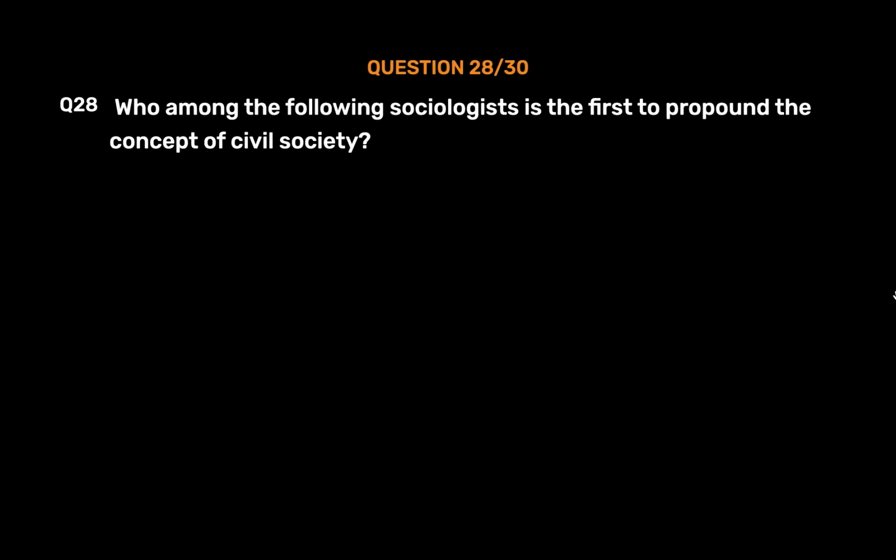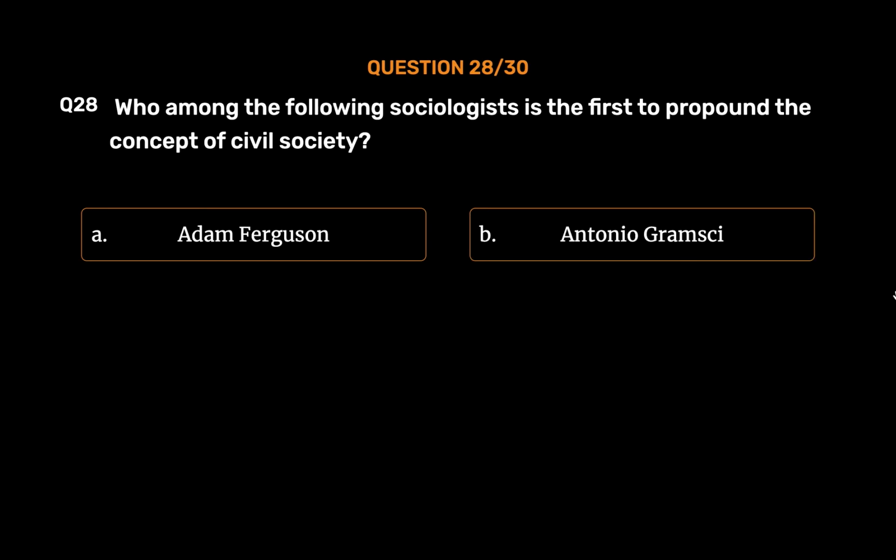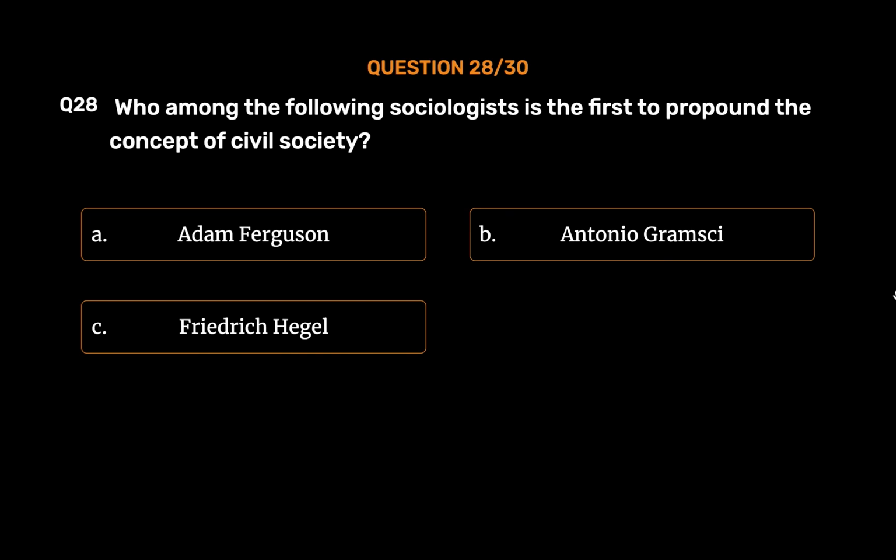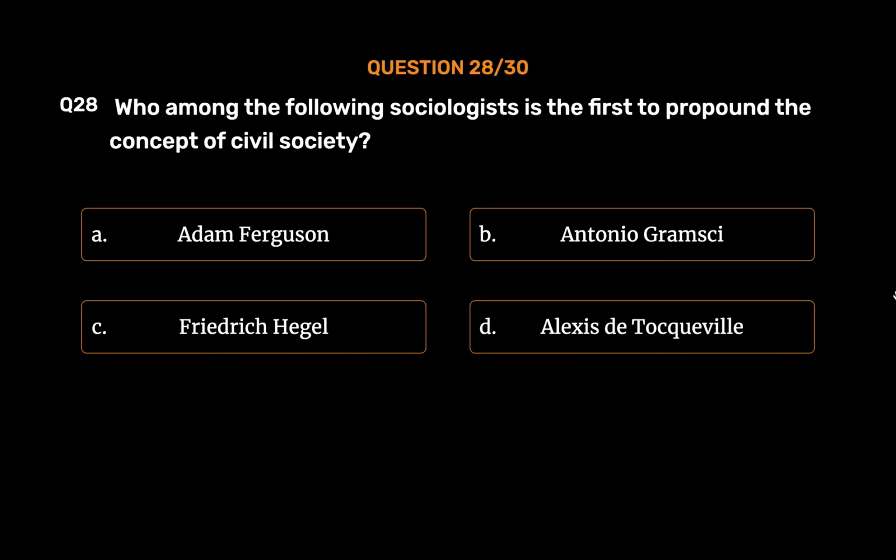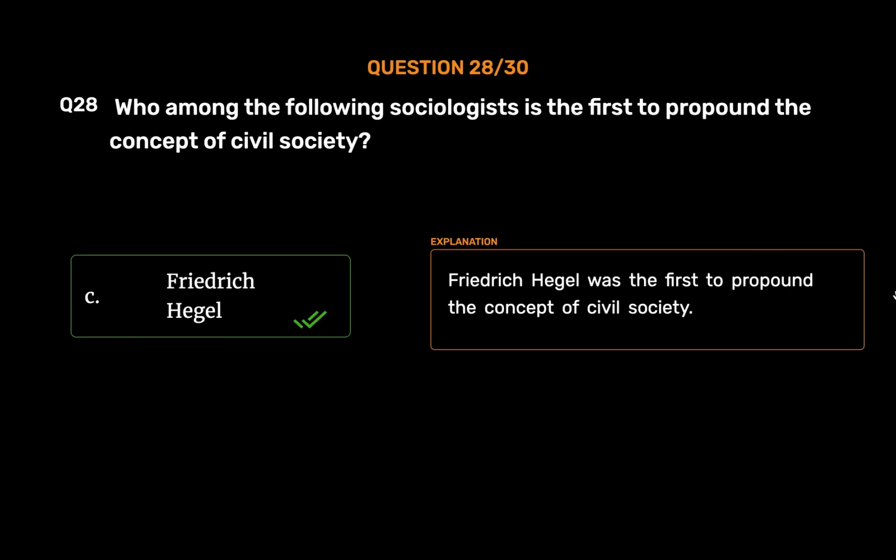Question number 28. Who among the following sociologists is the first to propound the concept of civil society? Option A. Adam Ferguson. Option B. Antonio Gramsci. Option C. Friedrich Hegel. Option D. Alexis de Tocqueville. The correct answer is Option C. Friedrich Hegel. Friedrich Hegel was the first to propound the concept of civil society.